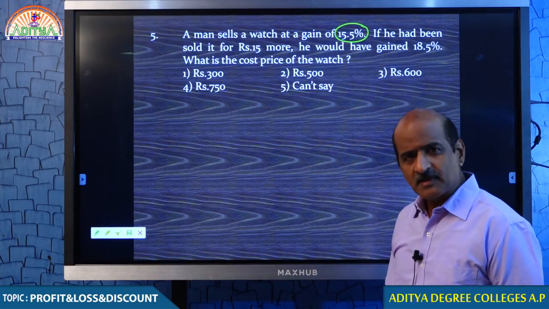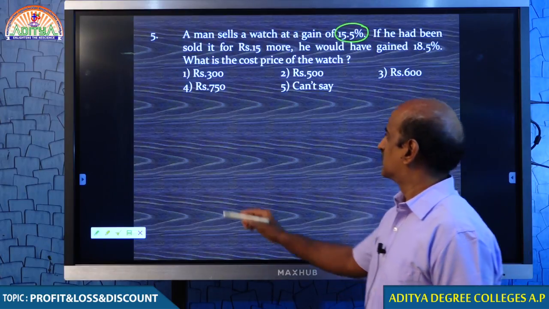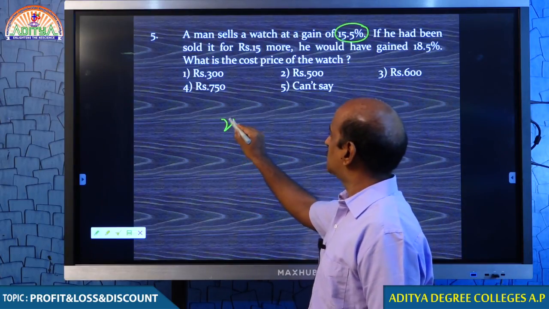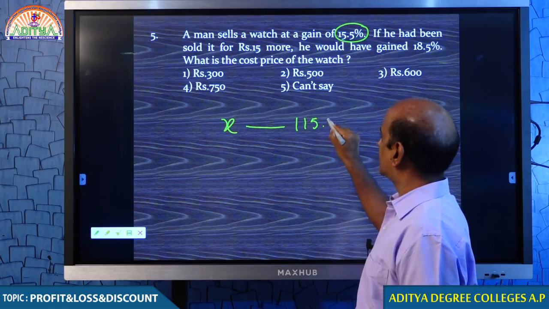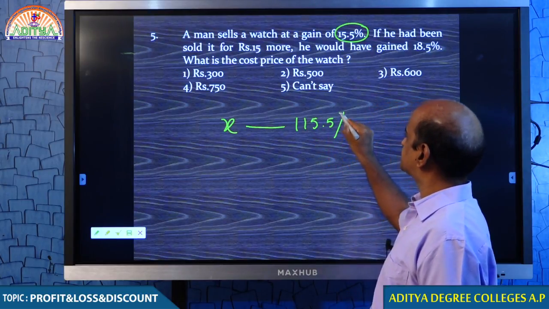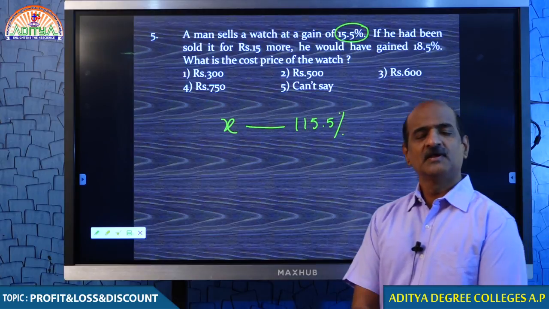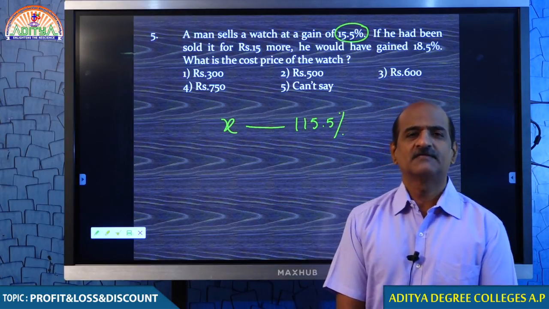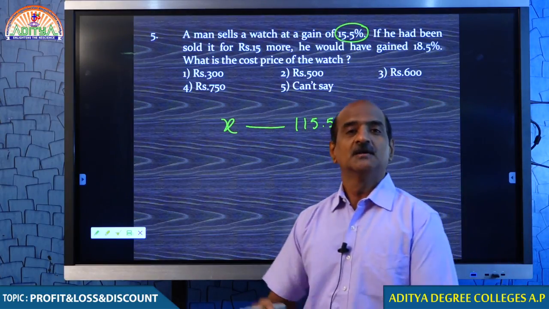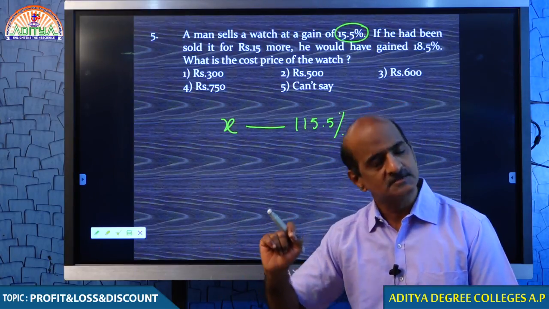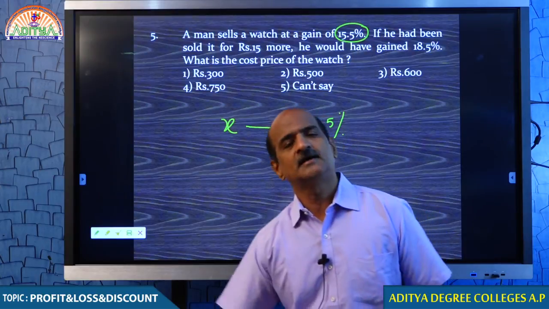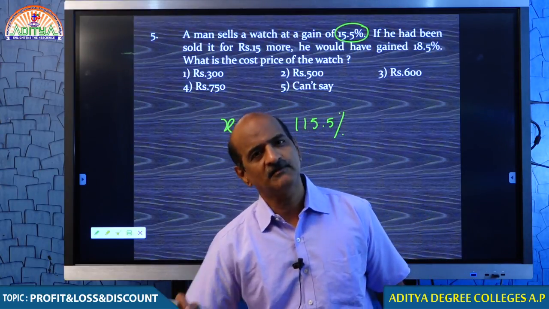You want me to explain in detail? Okay, no problem. It was actually sold for X rupees, and there he gets a profit of 15.5%. Do you understand why I took it as 15.5%? Because when it is sold for that price, he got his money back. Not only that, he also gets a profit of 15.5%.